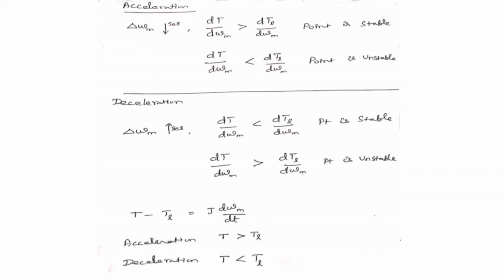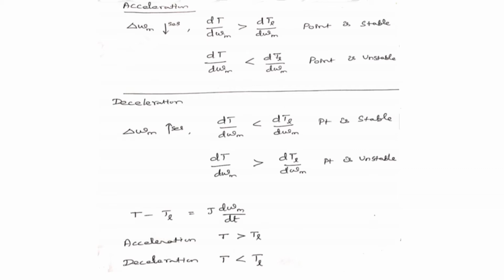At this new speed, if your motor torque is greater than load torque, the motor will accelerate and the operation will be restored to that particular point. That is a stable operating point.